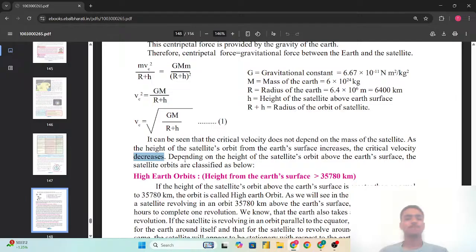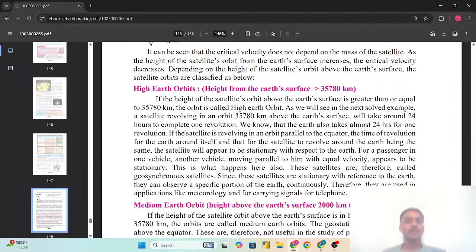So depending on the heights of the satellite's orbit above the Earth's surface, the satellite orbits are classified as below. Depending on the height, orbits are classified differently, which we will see below. Till now, if you have any doubts related to the content we have seen in this chapter, so you can